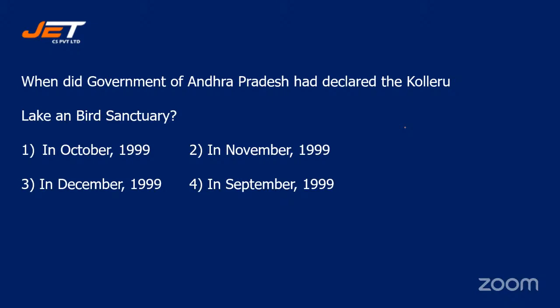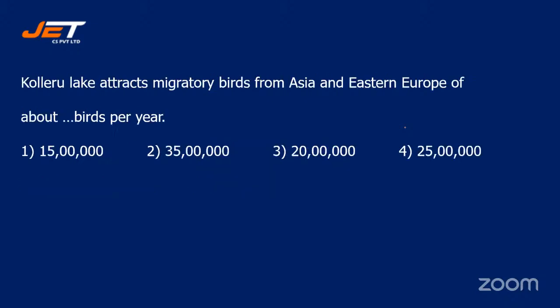All right, students, the correct answer is option number 2, November 1999. So remember this date. In November 1999, the Andhra Pradesh government declared the Kolleru Lake a bird sanctuary.